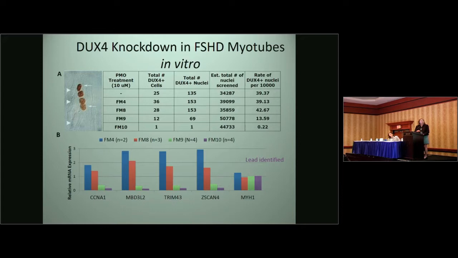Importantly, myosin heavy chain, a mark of myogenic differentiation, was not altered by these morpholinos. The FM10's ability to knock down DUX4 target genes was dose-dependent, with an ED50 of 1 to 3 micromolar and a maximum effect at 10 to 20 micromolar without any signs of cell toxicity.